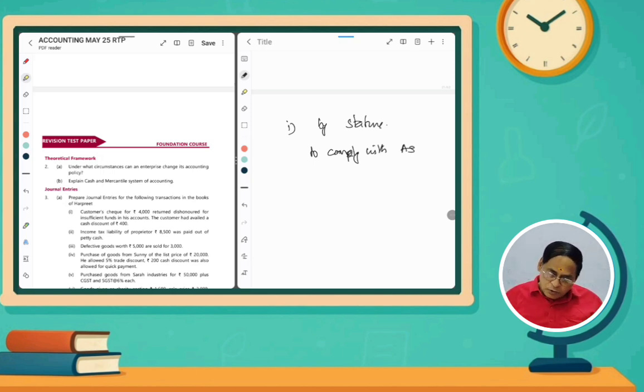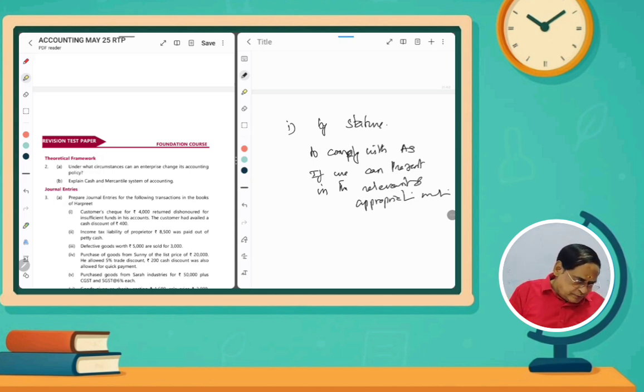So, in these three circumstances, we can change our accounting policy as we require. Understand? So, this is the question. We change according to the accounting policy if we can present financial statements in a relevant and appropriate manner. So these are the three circumstances in which we can change our accounting policy.